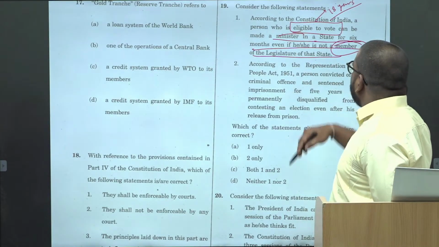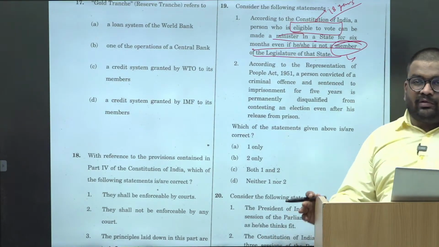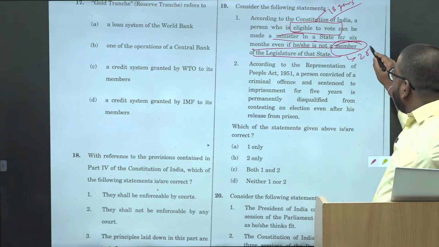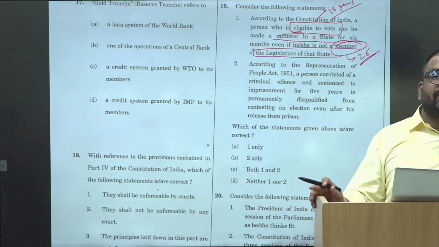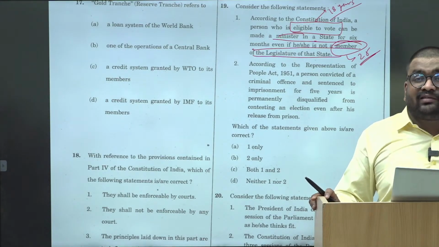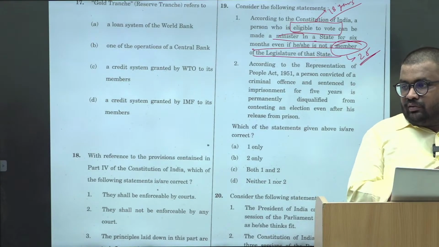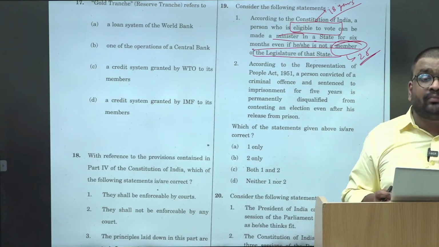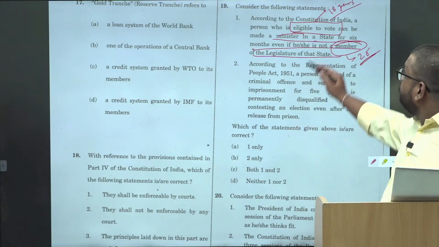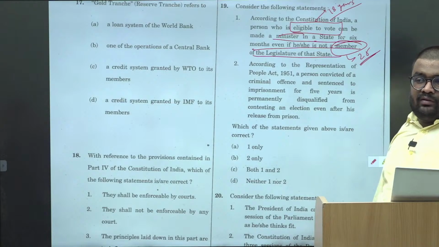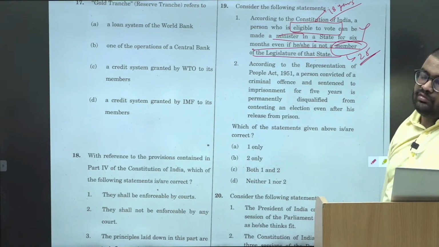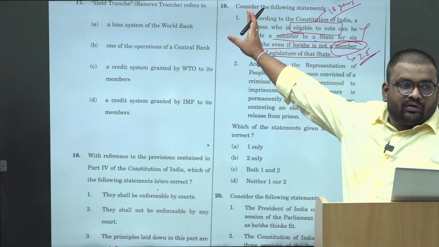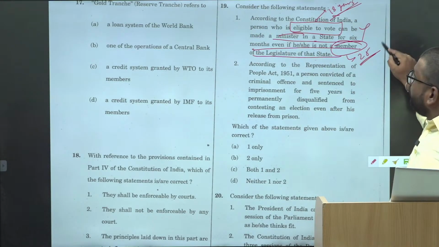So to be a member of the assembly, what is the age limit that you require? 25, right? So only that person who is eligible to be a member of this assembly can be a minister, right? So to be a minister, what is the minimum age that you require? Yes, 25. So is this statement correct? But otherwise, अगर आपने ज़्यादा नहीं सोचा, if you don't read the question or the statement carefully, you can make a silly mistake here, right? That's why always substantiate. It is 18 years, it is 25 years.